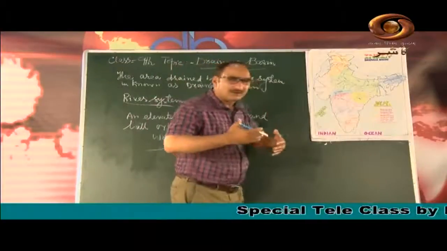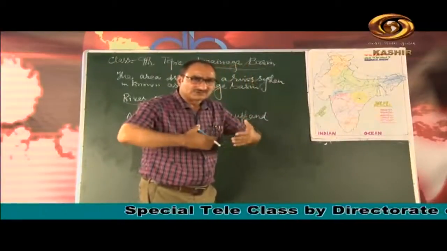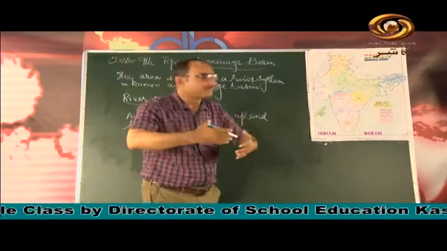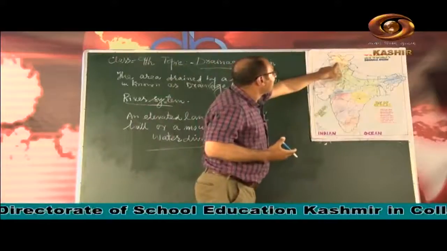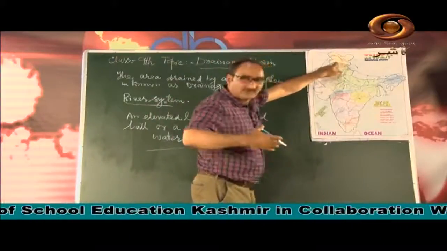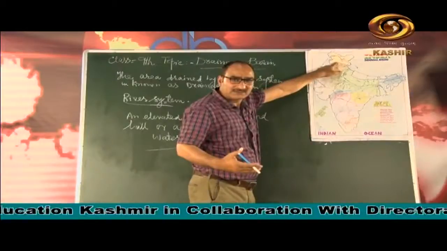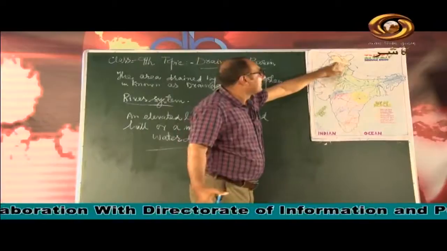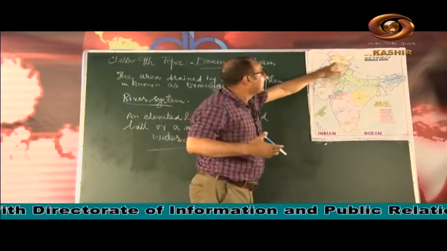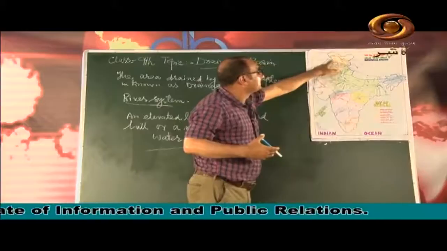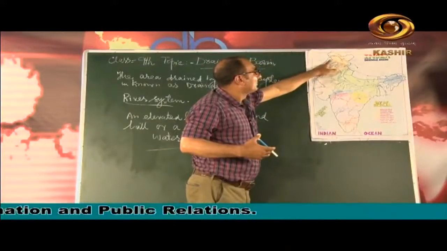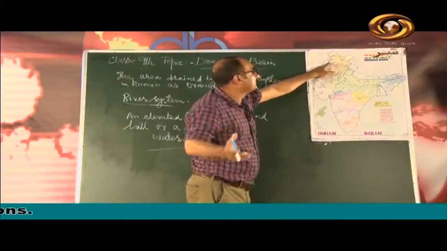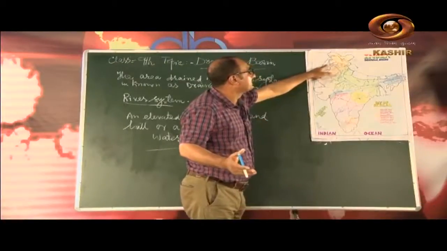First of all, it flows like a stream, like a nala, for about 25 kilometers up to Khanbal, and then this river enters the famous Wular lake, which is the largest freshwater lake in Asia, and it emerges out, and via Baramulla this river passes through a gorge and leaves the Kashmir valley and enters Pakistan.